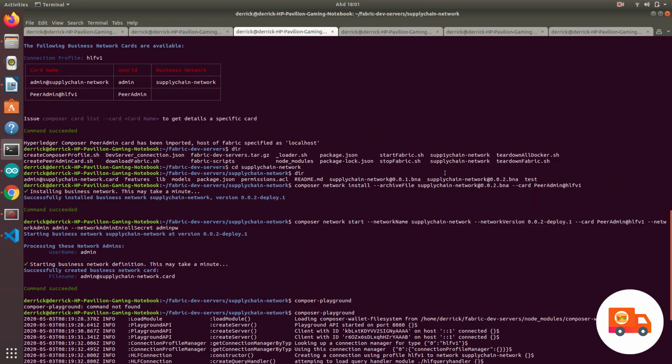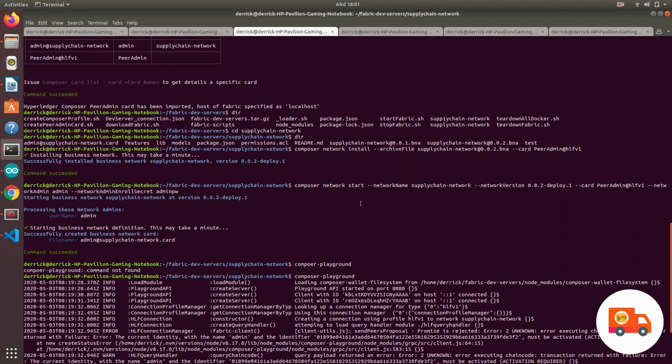It is something like a zip, but this is only for the Hyperledger Composer. So if you want to install into the Hyperledger Composer, we need to archive these files into the BNA file. Then we install into the composer, then we start the network. Then only we can edit in the Hyperledger Composer.